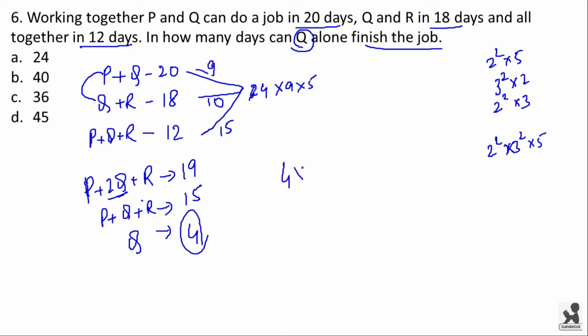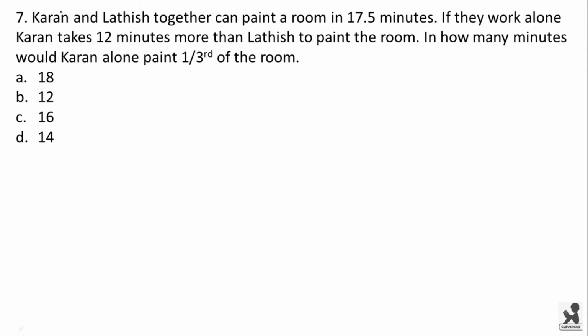Now the total work is 4 into 9 into 5 divided by 4. 4 and 4 get cancelled, and total number of days is 45. So Q takes 45 days while working alone to finish the job. Option D is the right answer.